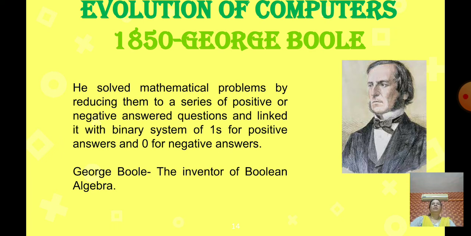Suppose I ask, for example, my favorite color is pink. Is it true or false? The answer is true, positive or negative. And same thing, I am afraid of computer programming. Is it true or false? So who invented that Boolean expression? George Boole.